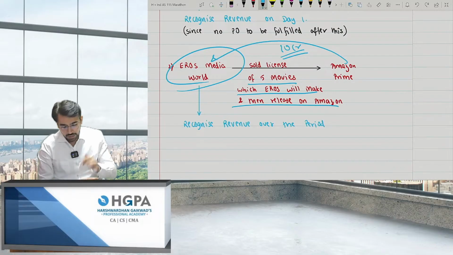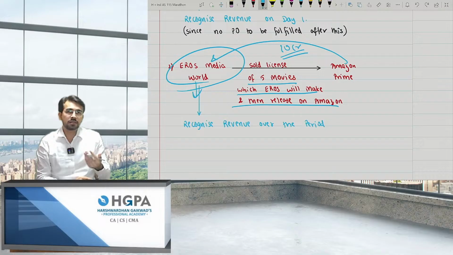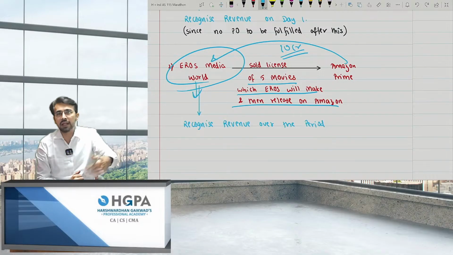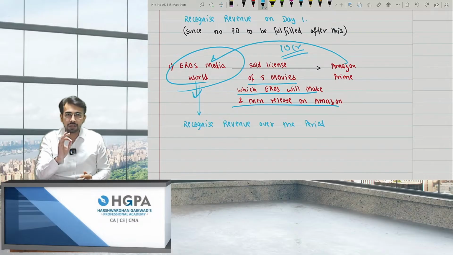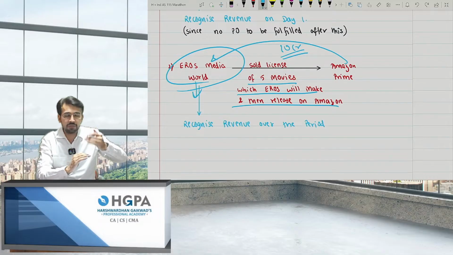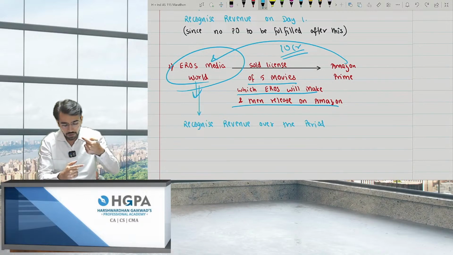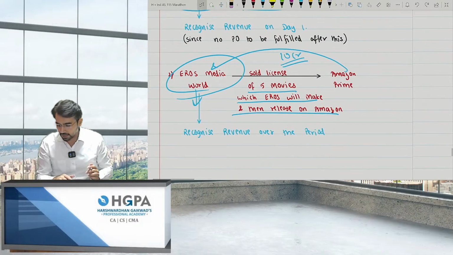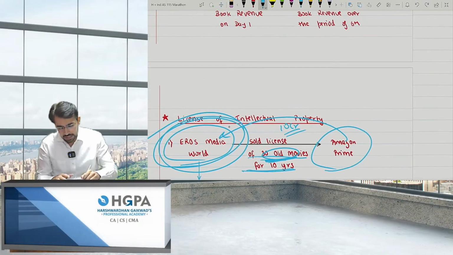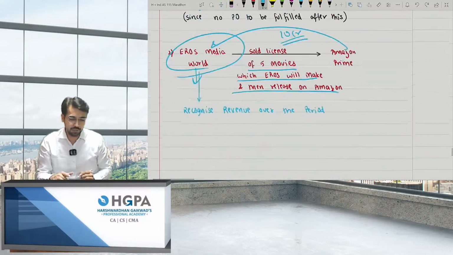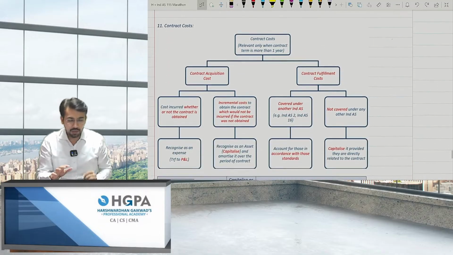In that scenario, can I say Eros has some performance obligation to be completed because it will have to make the movies and then deliver them, right? So if the movies are yet to be made, obviously it cannot book the revenue on day one. It will have to be booked over a period of time, right? So this is basically the key point. This is nothing but license of intellectual property, and there are 2 points left.